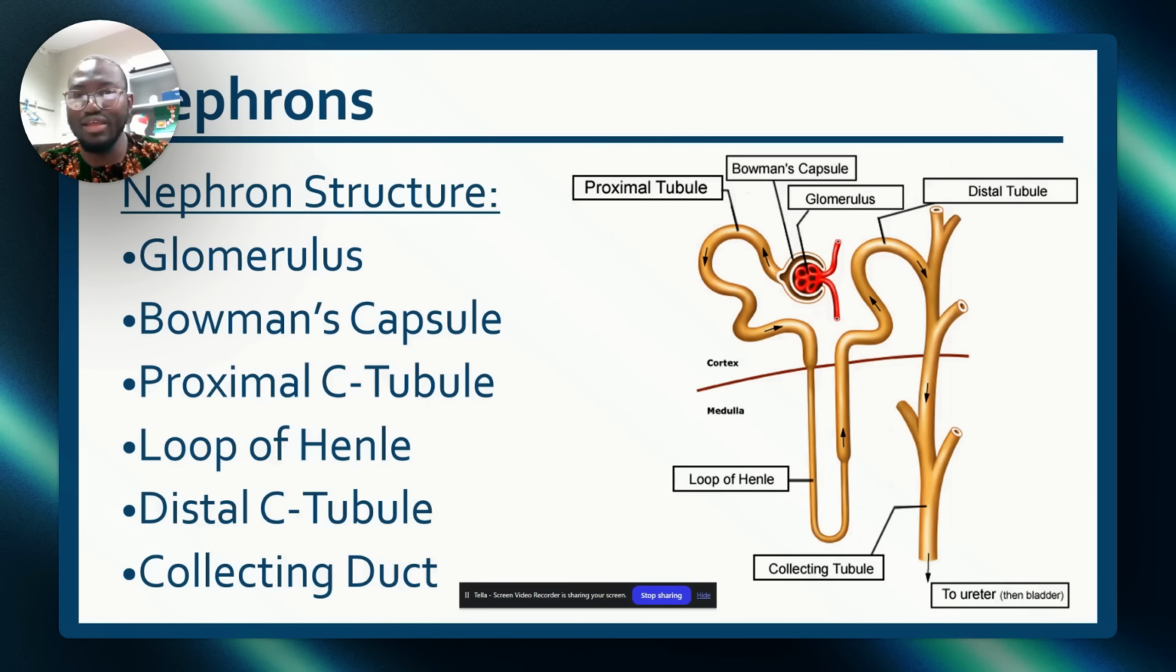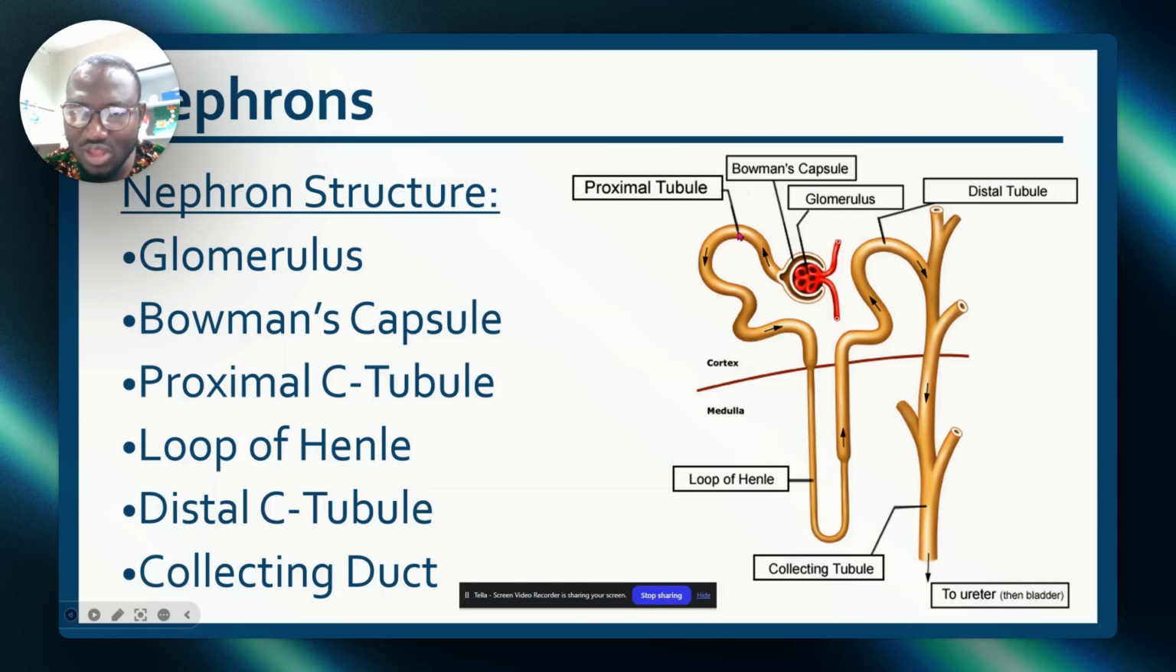Now, these are the parts of the nephron. This is called nephron structure. So we have, look at it, the renal arteries, the one that enters is afferent, the one that goes out is efferent. We are still going to discuss them more. So this is the glomerulus. And this is the Bowman's capsule.